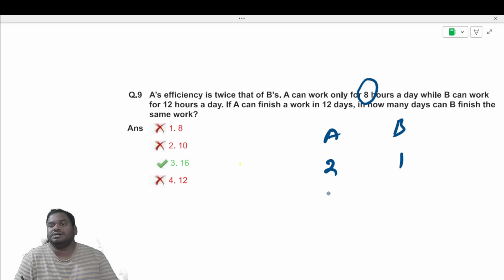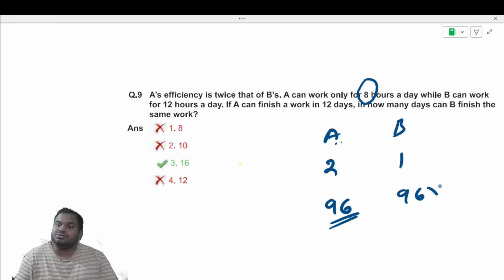So 12 into 8 is 96. In 96 hours, he can finish the work. Having double the efficiency means it takes less time. So B's efficiency is half of A's efficiency, means it takes double the time of 96.